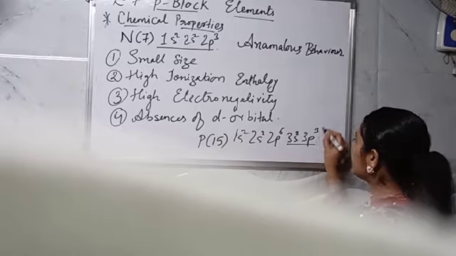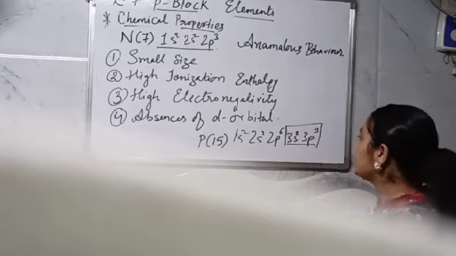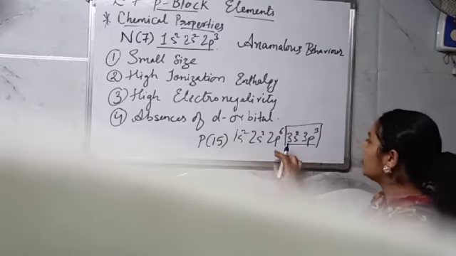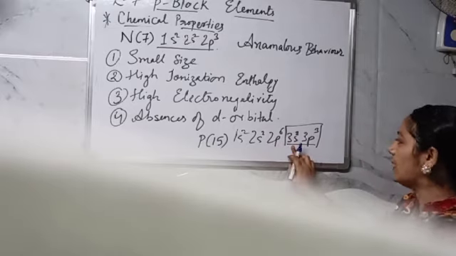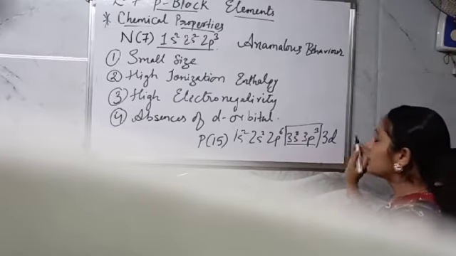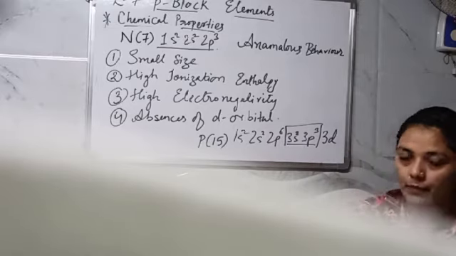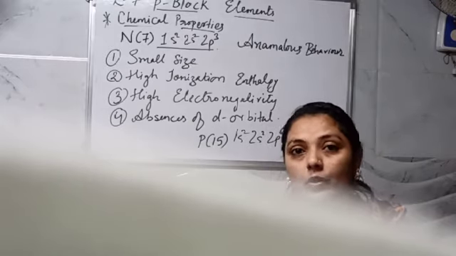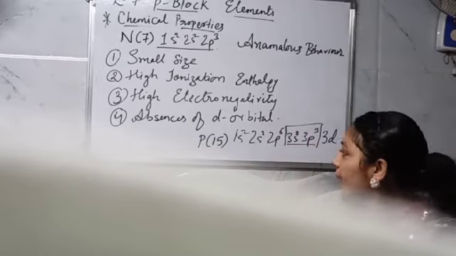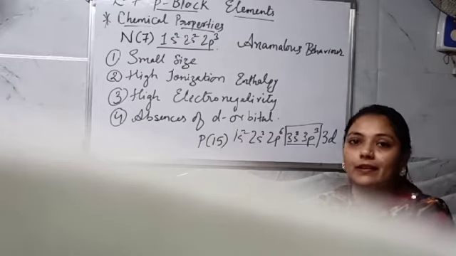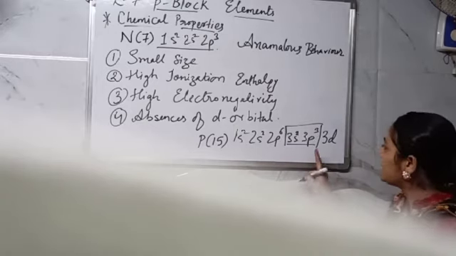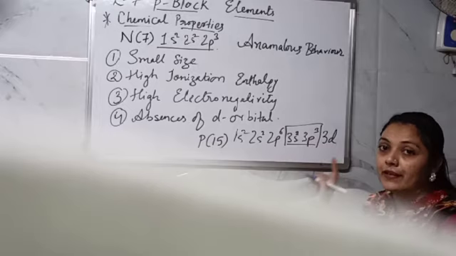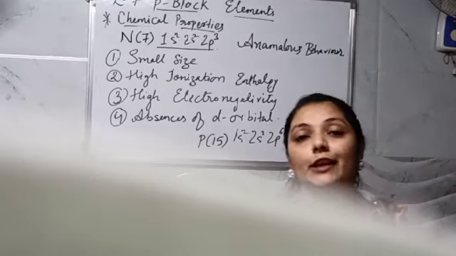It is having this as the last one over there. As the 3rd shell starts, the third orbit is having d also. But when you talk about 1 and 2, it does not contain d. What does this mean? There can be delocalization of the electron over here. It means that it is having the d orbital.